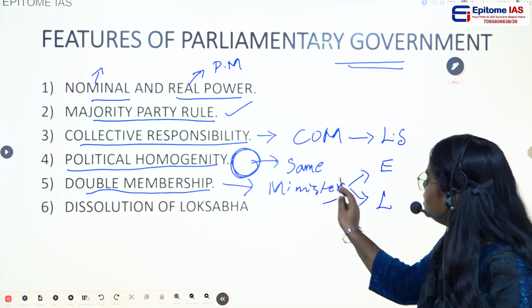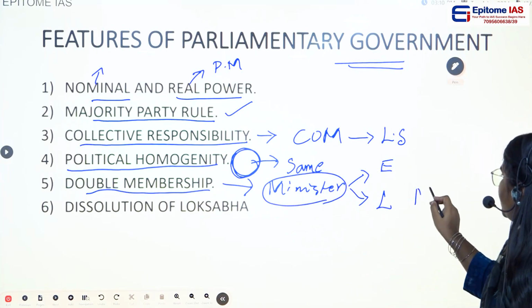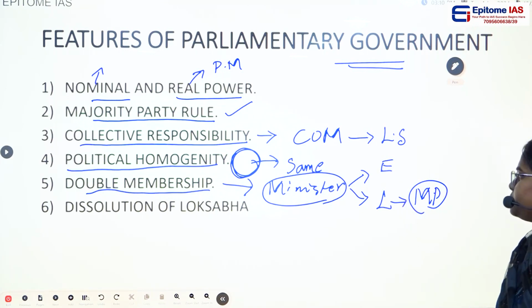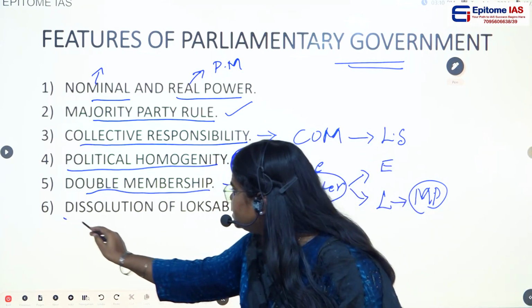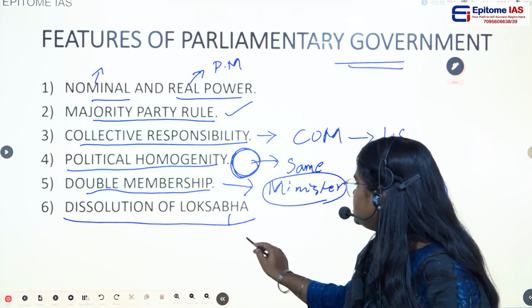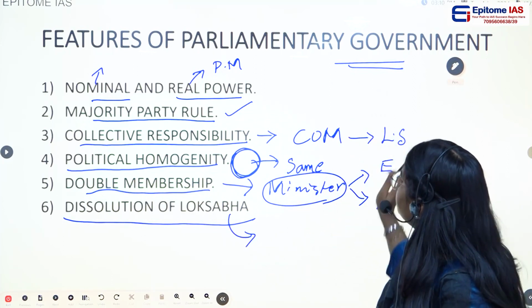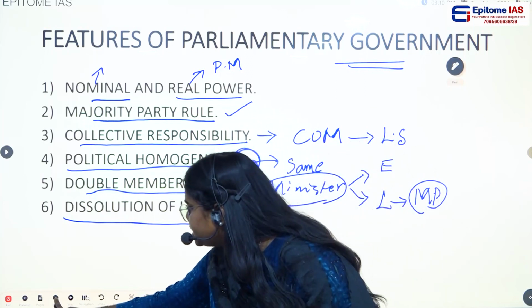They are members of parliament, so that's why they are part of the legislature. Then dissolution of Lok Sabha. Yes, there is dissolution of Lok Sabha. So these are the features of parliamentary government.